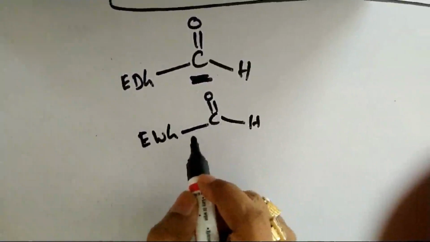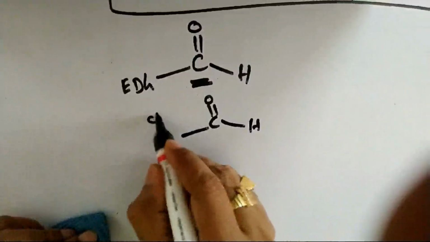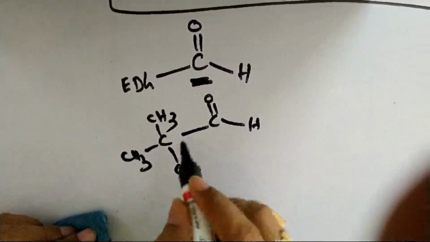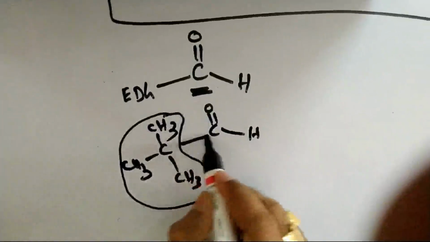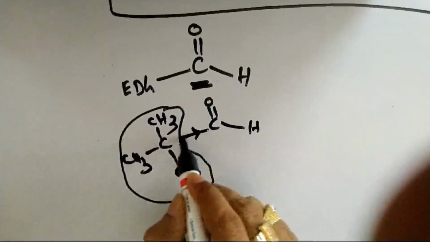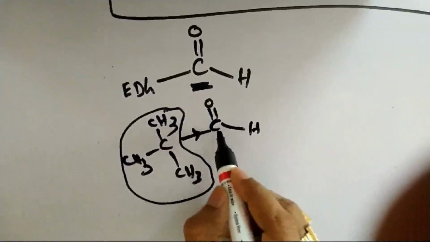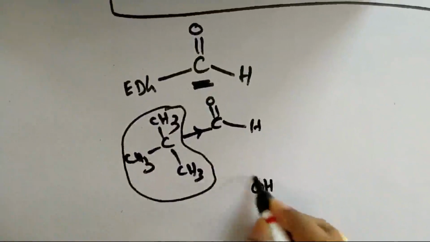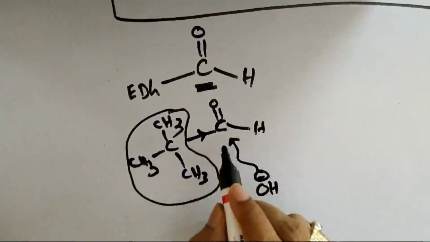But on the contrary, in trimethyl acetaldehyde we have C(CH3)3, namely a tertiary butyl group, and we all know very well this tertiary butyl group is an electron donating group by inductive effect. Hence it decreases the positive charge on this carbon, so a nucleophile, namely OH minus, cannot attack this site that easily.